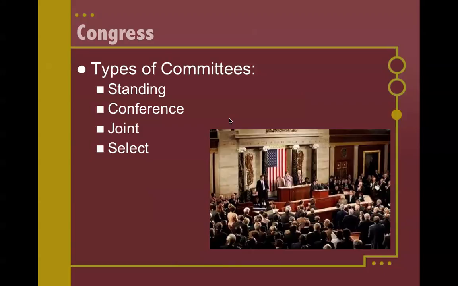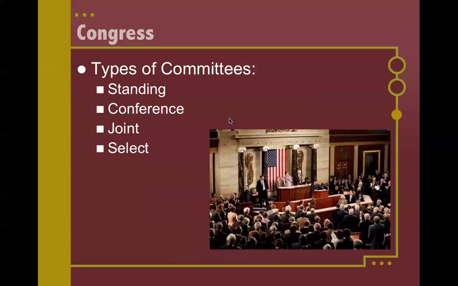Joint committees are ones where you have members of the House and the Senate on together, and they would be in an area of interest to both the House and the Senate. However, generally speaking, they don't come up with laws. That's what standing committees do. So for example, there is a joint committee on the Library of Congress. So both the House and the Senate get to have say in the running of that Library of Congress, but it's not an area of enough prestige that they would both want to have their own committee.